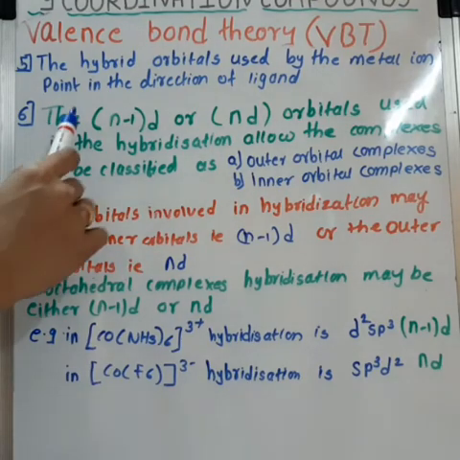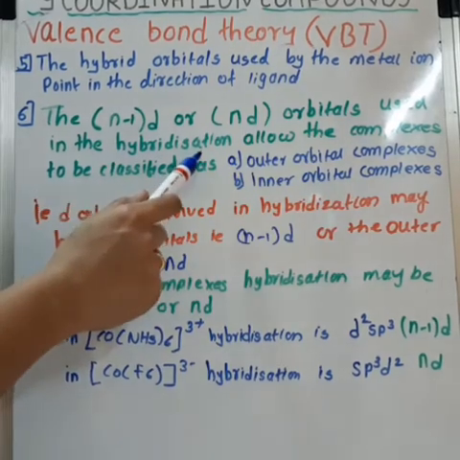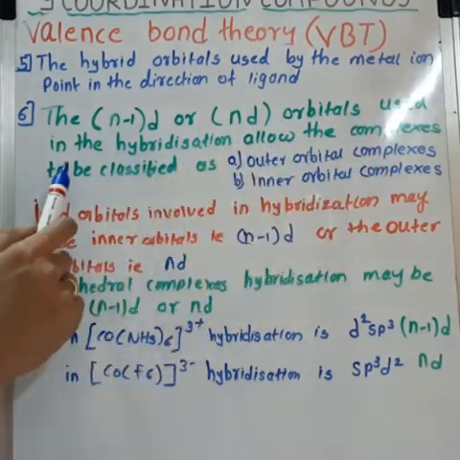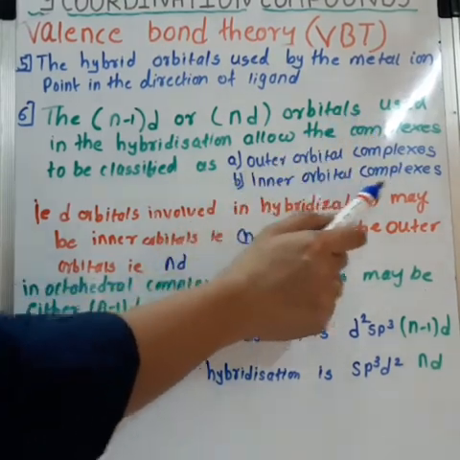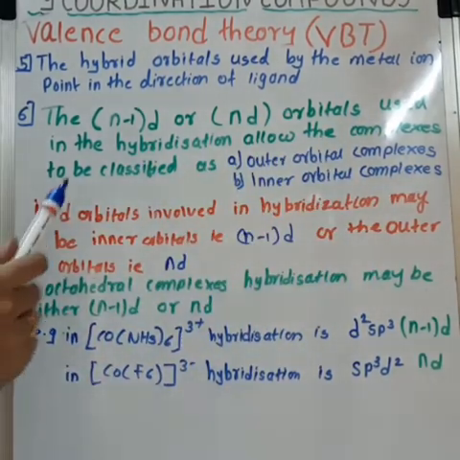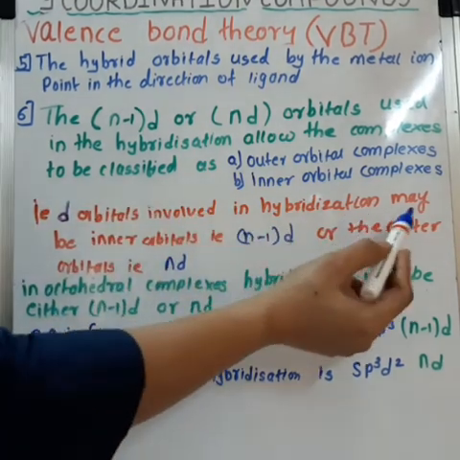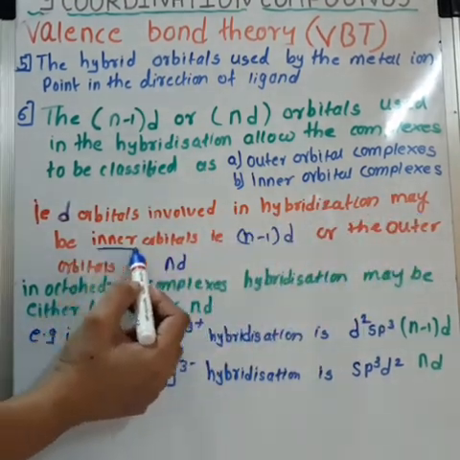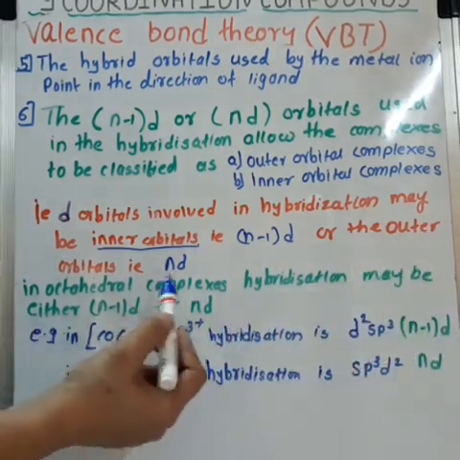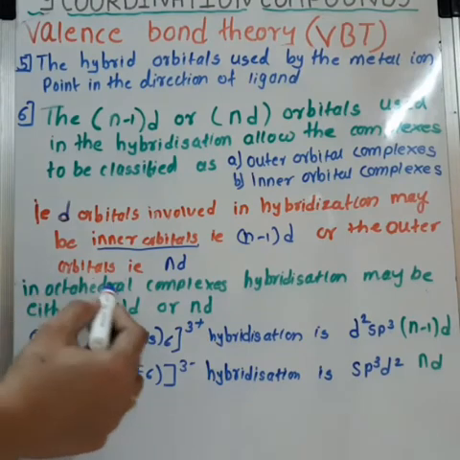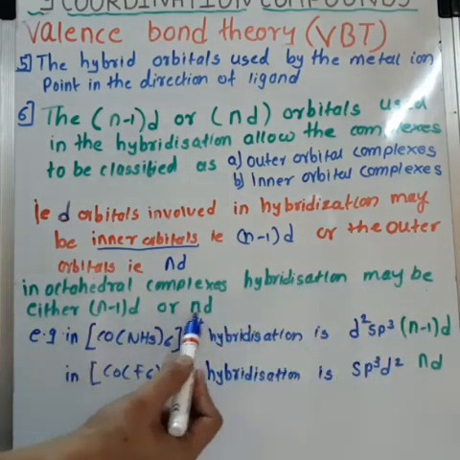Sixth one is the (n-1)d or nd orbitals used in the hybridization allow the complexes to be classified as outer orbital complexes and inner orbital complexes. That is, d orbitals involved in the hybridization may be inner orbitals, that is (n-1)d, or they may be outer orbitals, that is nd. In octahedral complexes, hybridization may be either (n-1)d or nd.